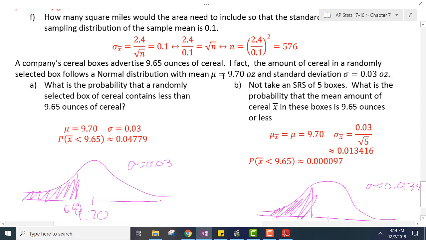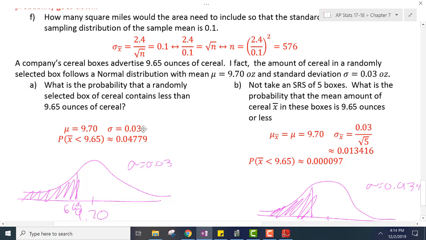So we have our mean, we have our standard deviation. Here, we're just dealing with mu and sigma. It's not a sample. So our mu is 9.70. That's what they told us. They have a sigma of 0.03. That's what they told us.